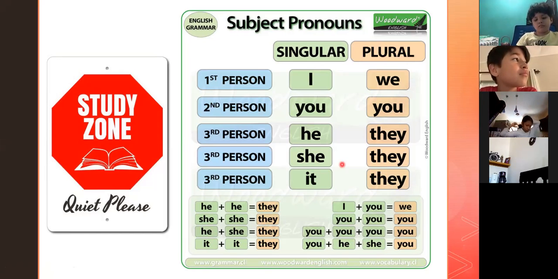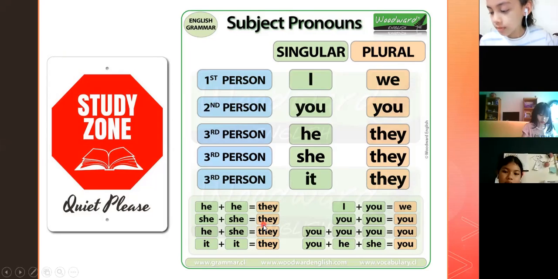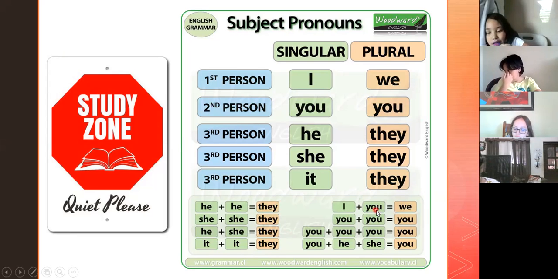If I say Santiago Chavez and Rosa participate in class, I'm talking about they. If I say Lucas and Max are dogs, I say they are dogs. Instead of writing it, I say they. If I say I and you, I'm talking about we. We are in the class right now. Instead of saying I and you are in the class, we say we are in the class.